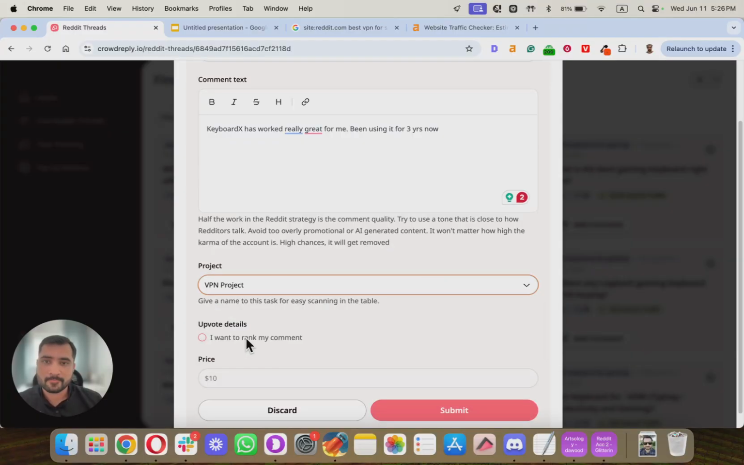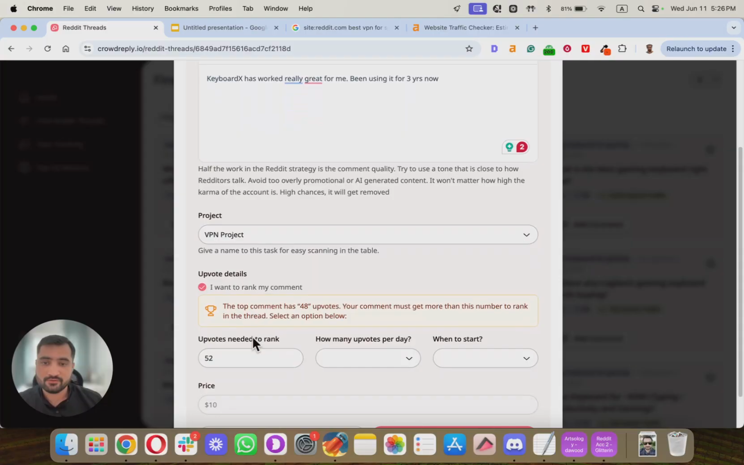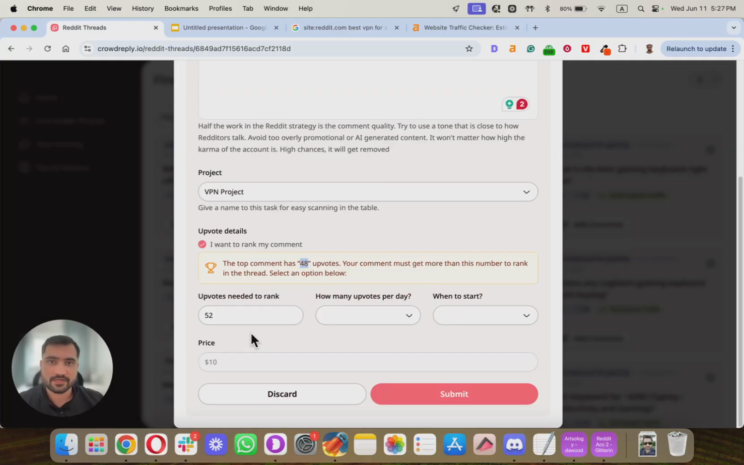Once that is done, this is the other thing that I really like. You can rank your comment. What this does is it sees the top upvotes in that thread. So the top comment has 48 upvotes, and it is telling us that we need to have 52 in order to rank our comment at the top. Now, this is basically a set and forget type of thing. So I can say, hey, instead of 52, let's just do 55, or I can even do like 40. It can be any number you want to add.